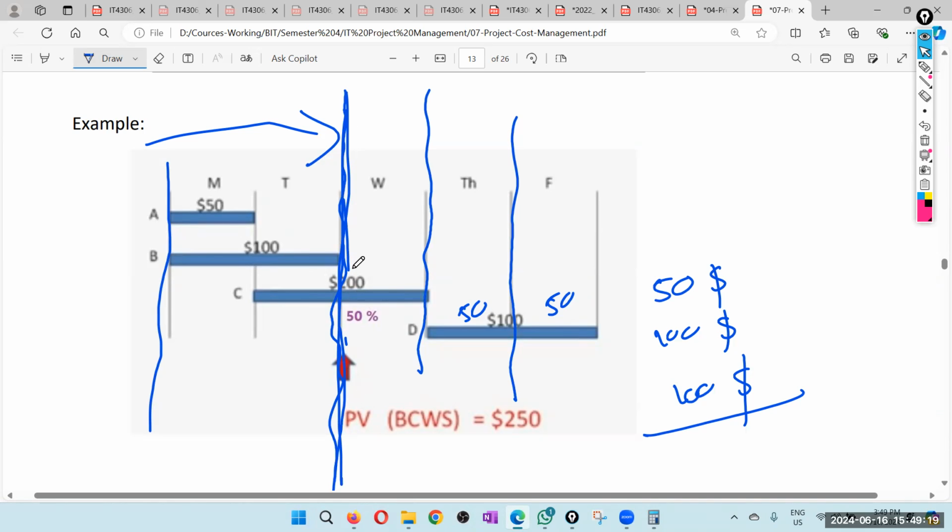For example, if a task is scheduled for 4 days and it is still the first day, we take only 1/4 of the total budget, only 25%. So that is called plan value. We calculate the plan value for a particular day, up to the end of that day.